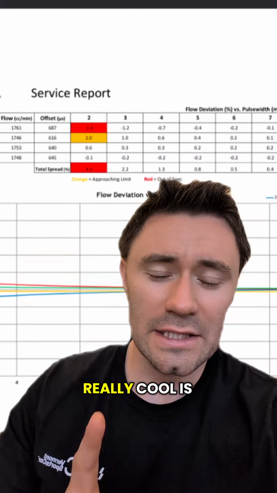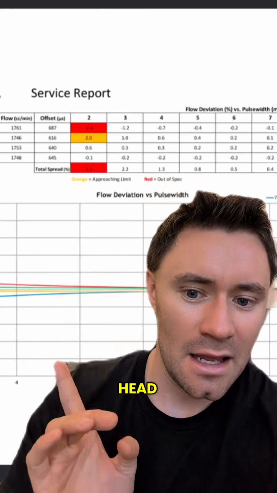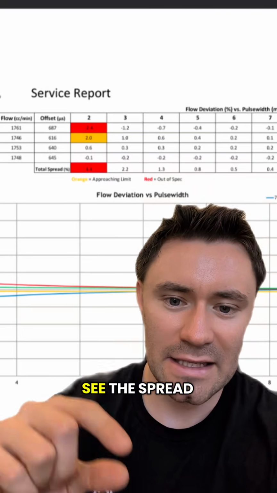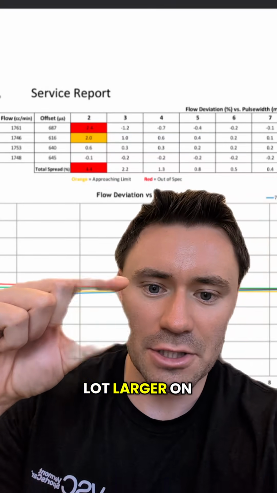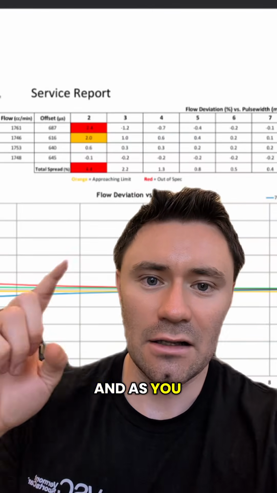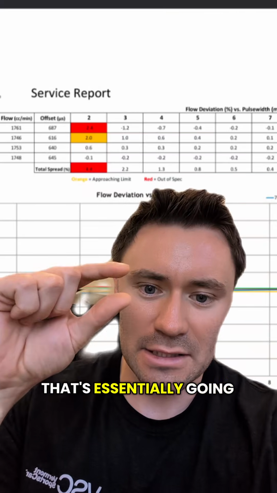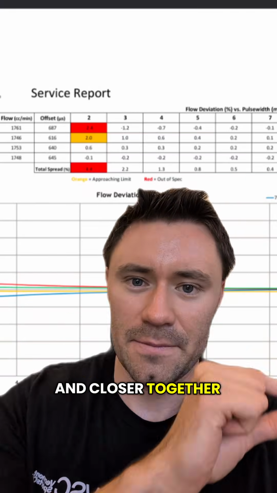And what's also really cool is you can interpret this data graphically, which is down below here, in the way of my big head. But essentially we have the injector pulse width window again on the x-axis, and you can see the spread of the lines, which represents each injector. It's actually a lot larger on the left-hand side, and as you get closer and closer to 10, that's going to be our limit here, that's essentially going to be very, very small as they get closer and closer together.